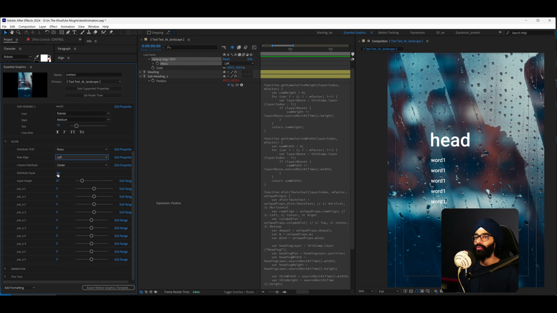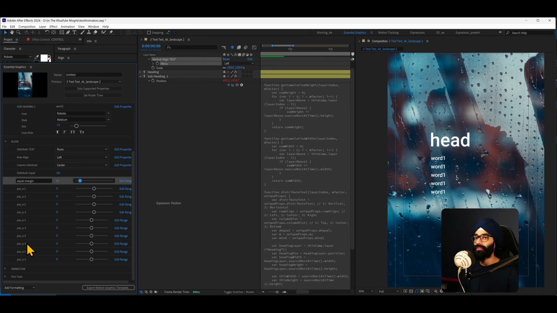So I have the distribute equal on, which if you turn it off, then everything will have individual control over things. Let me keep it on at the moment. Distribute equal off means this is the distance between each word starting from the second word. Because the size of the first word is a little different, that's why it's looking like it's not the same, but it's actually the same in terms of pixels. So the equal margin is what is going down here.